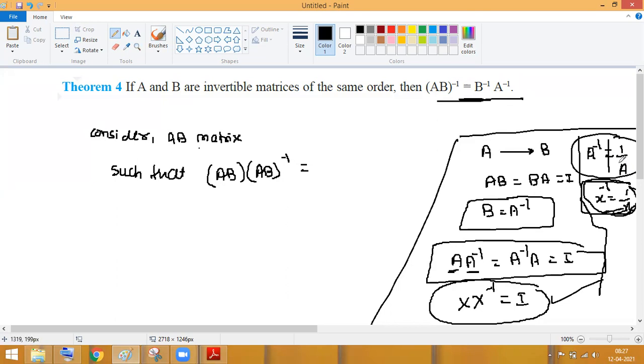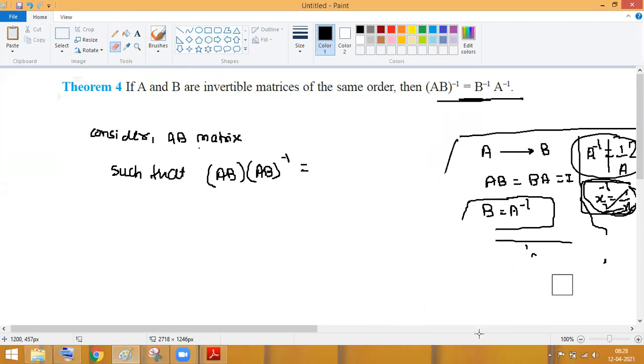Inverse is a different thing. Reciprocal is a different thing. Inverse is never reciprocal. Sri Vaishnav, am I clear with this? Yes, sir. So A inverse never means a reciprocal. Got it? Inverse is a different thing. Basically, this is the third chapter. When I deal with the first chapter, you will get to know the actual meaning of the inverse and the actual meaning of the reciprocal. These are two different terms. Okay, clear with this?